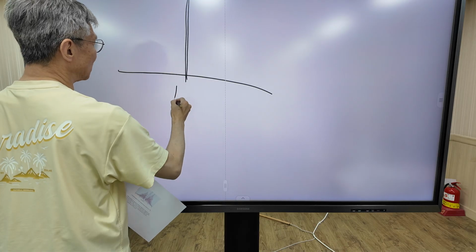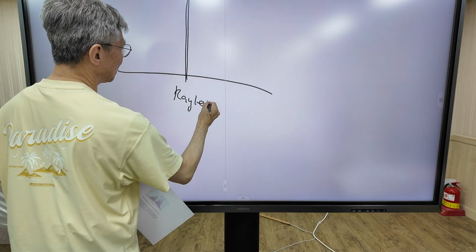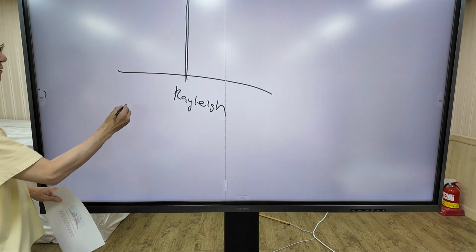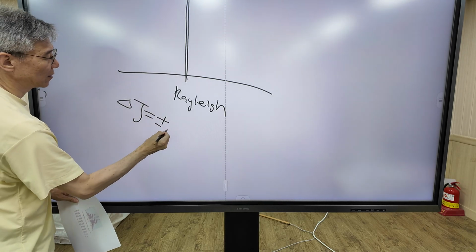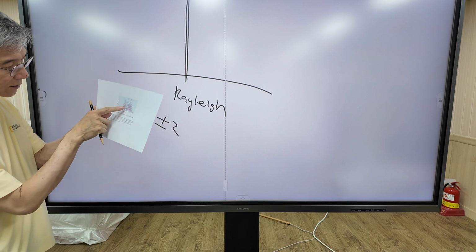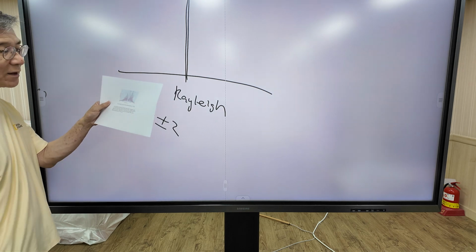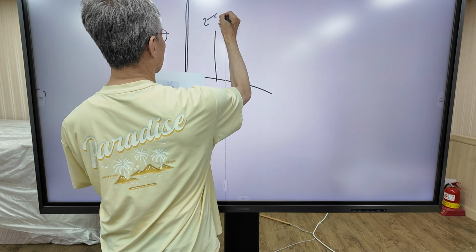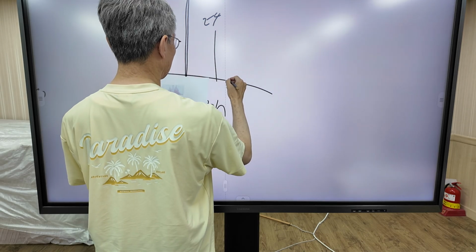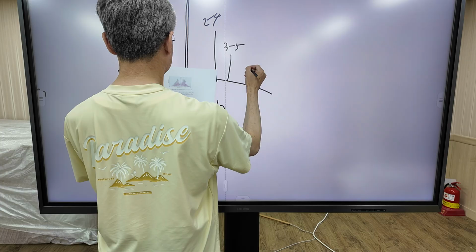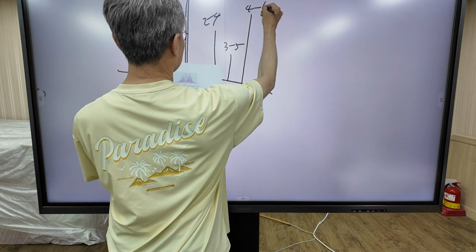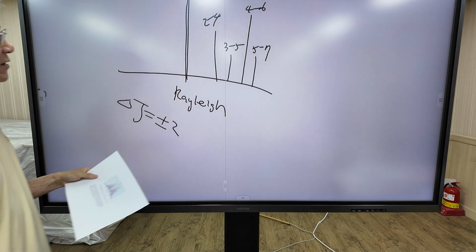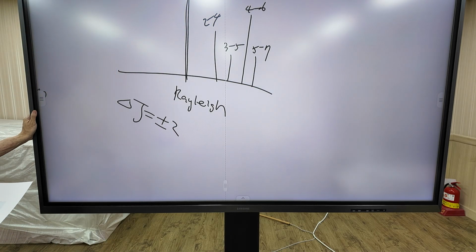So this is the Rayleigh scattering. And as you know, the selection rule for rotational Raman spectrum is delta J equals plus or minus 2. So you can see the assignment on each peak: 0 to 2, 1 to 3, 2 to 4, 3 to 5, 4 to 6, 5 to 7. What is interesting in this spectrum?